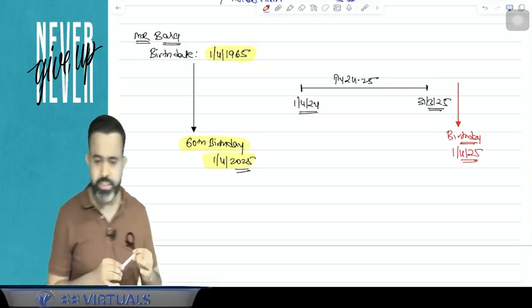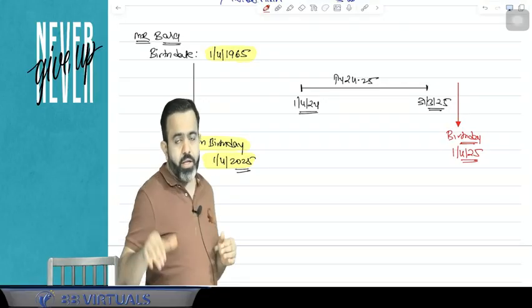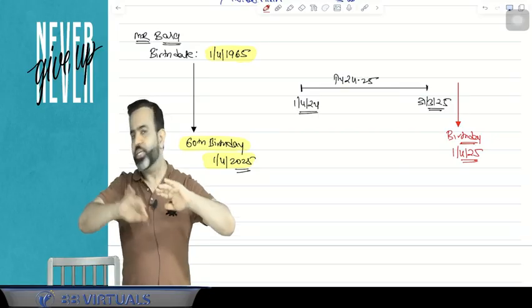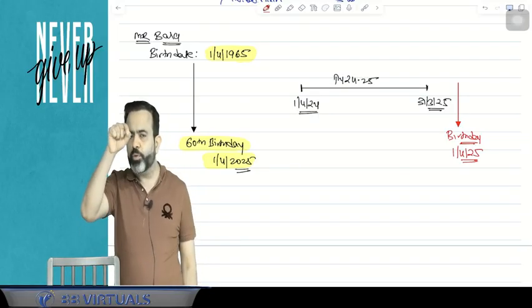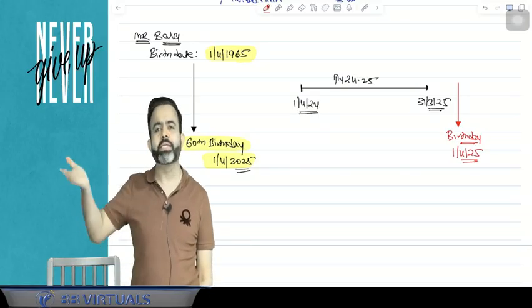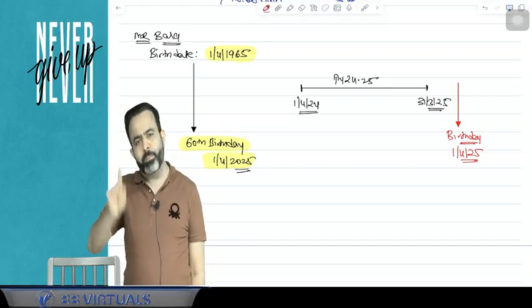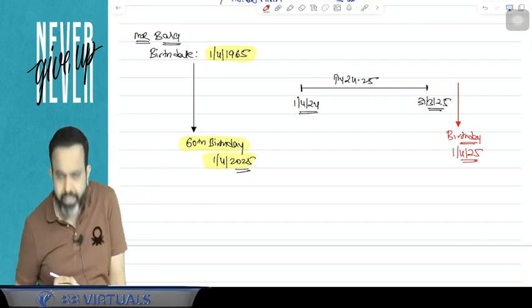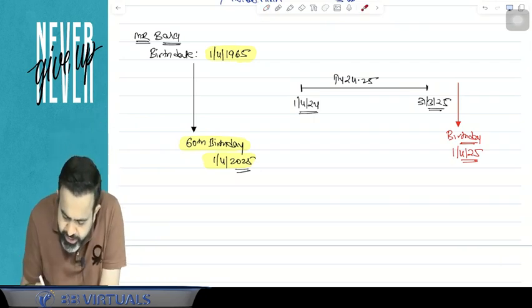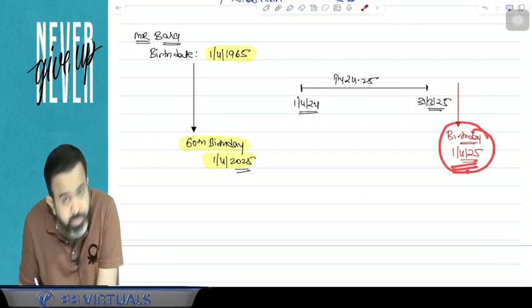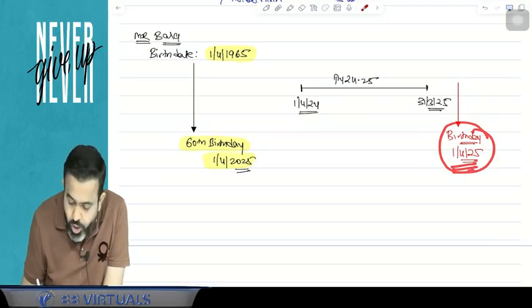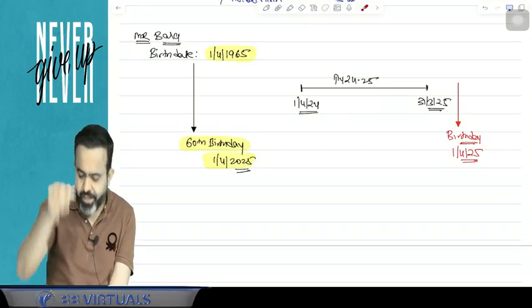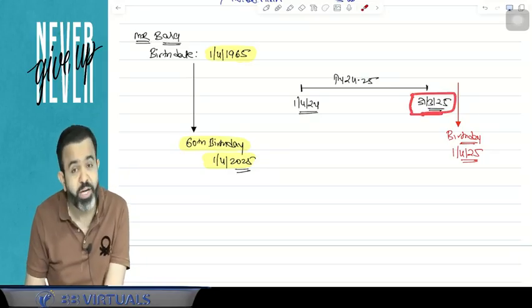Now there is a question. Okay, sir, when have you completed your particular age, on the date of your birthday only or on the last date? Means when Bala has completed 60 years of age, did he complete it on the date on which he celebrated his birthday, or on the last date, that is 31st March 2025?